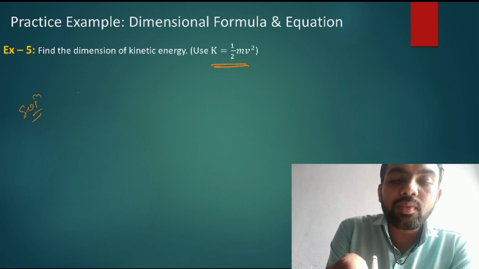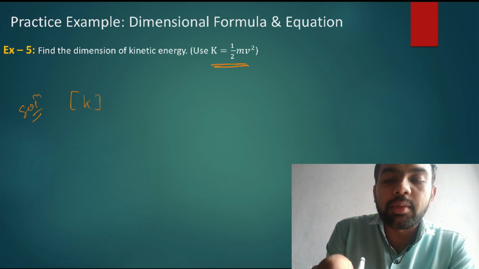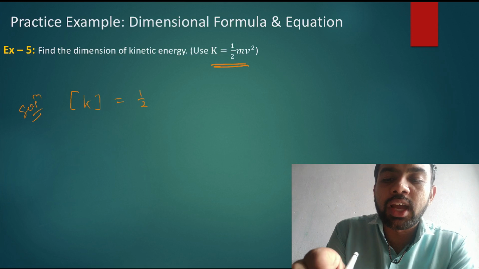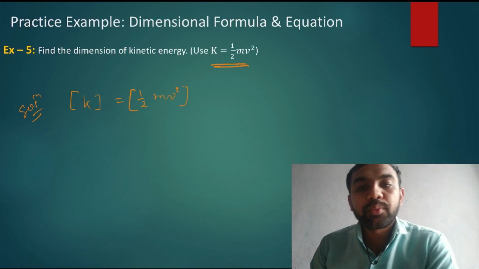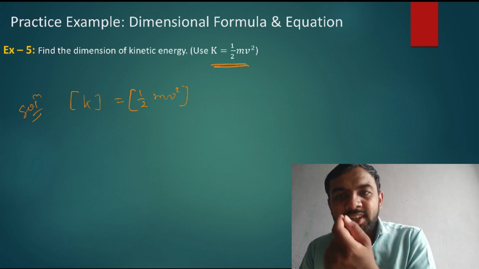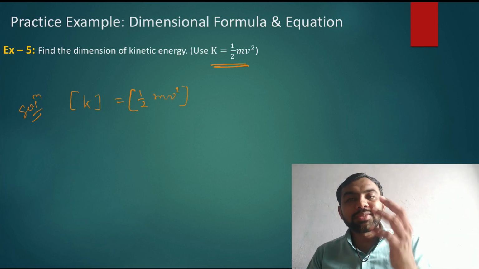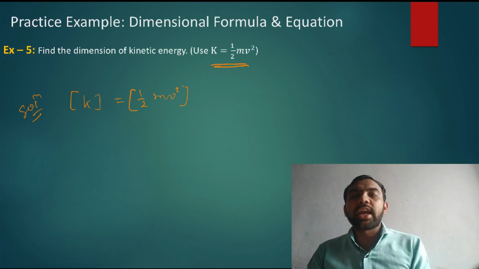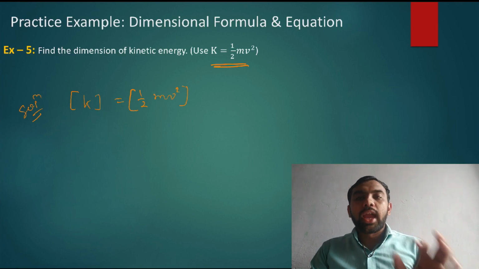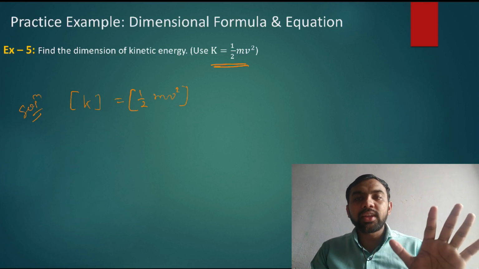Let's see. The dimensional formula of kinetic energy is equal to the dimensional formula of 1/2 mv square. But here 1/2 is just a number, and any number does not have any dimension.